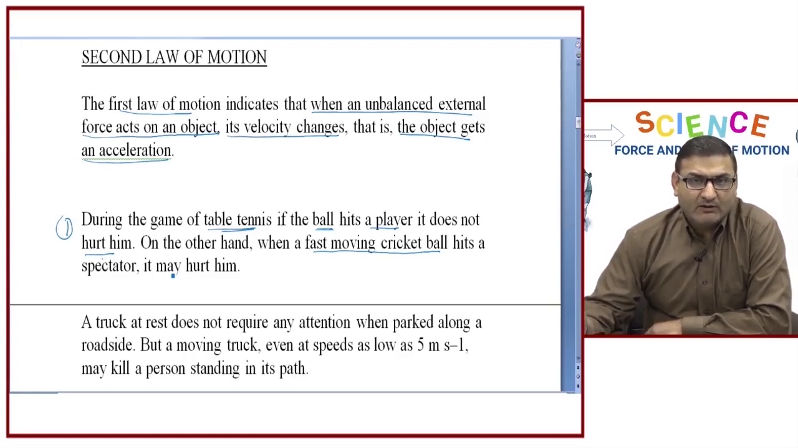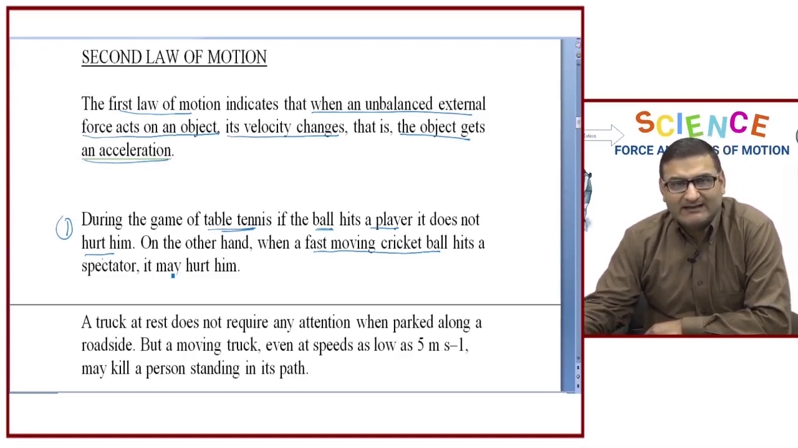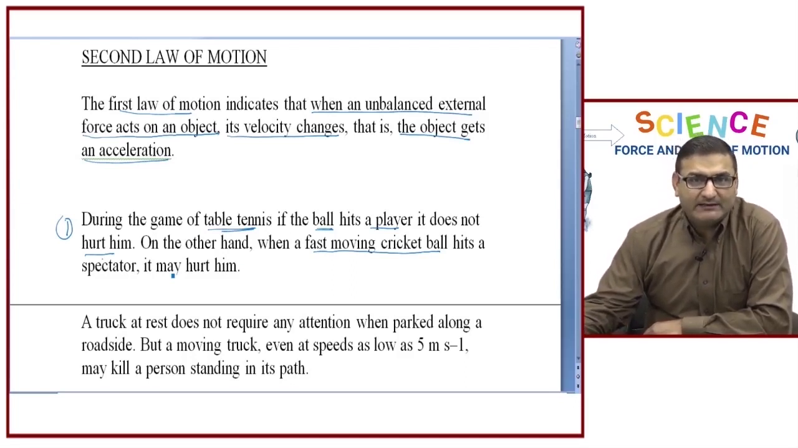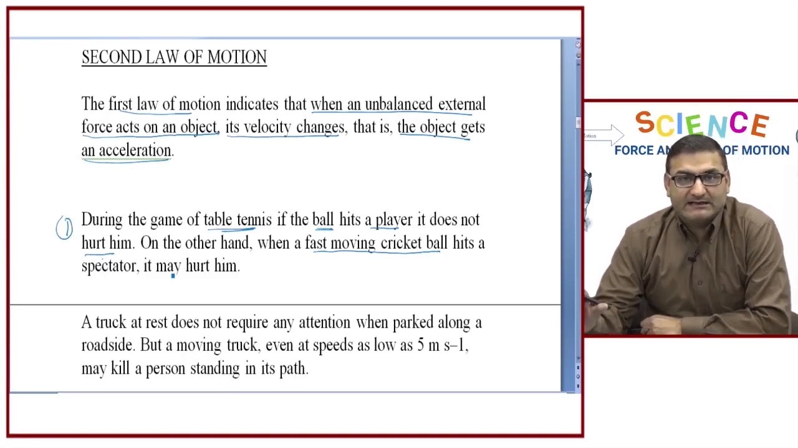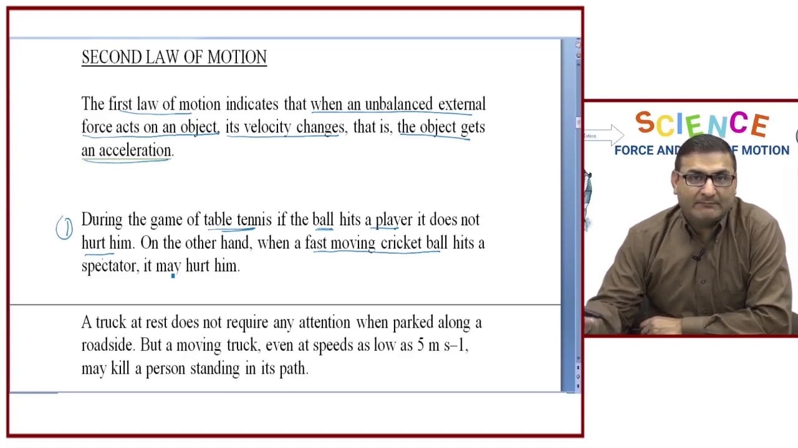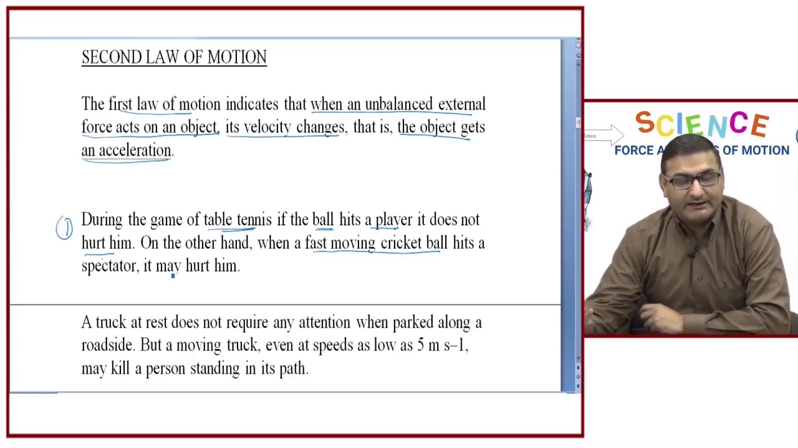Somehow we are able to correlate that, sir, the ping pong ball is quite light, right? It is lightweight, so that is why it is not causing any kind of injury to that particular person. And the cricket ball is dense, it is heavier. Of course you are right. So the reason behind this logic is the mass. So the mass is the factor that is causing injury.